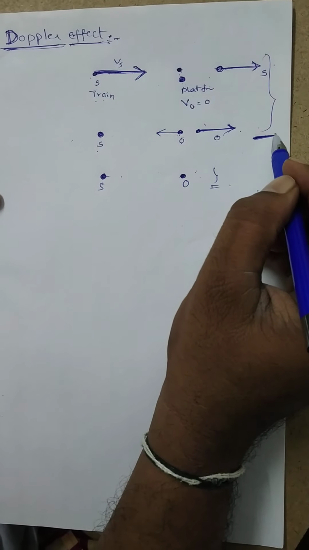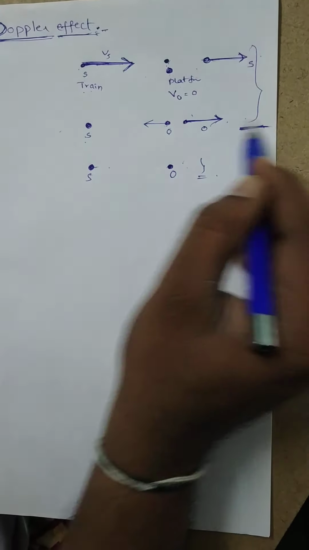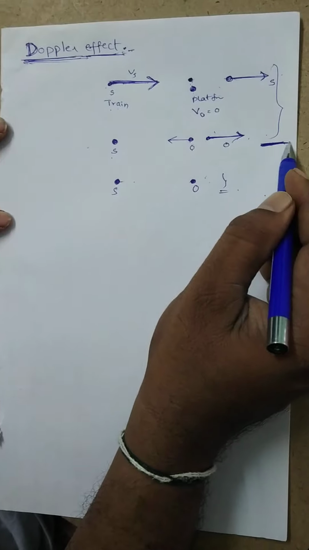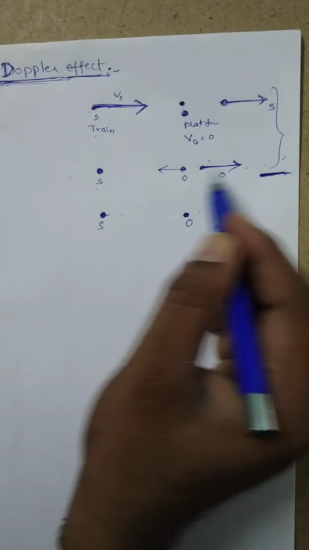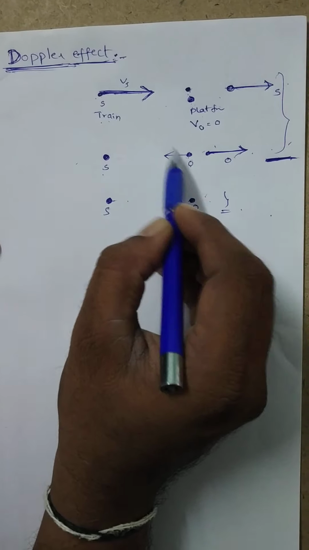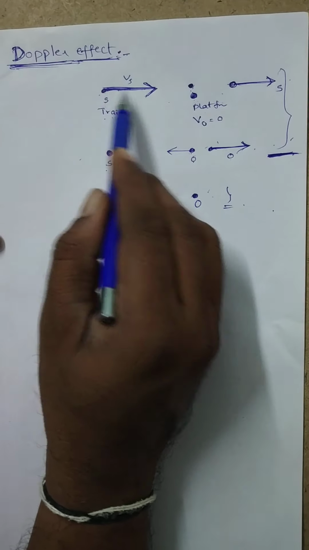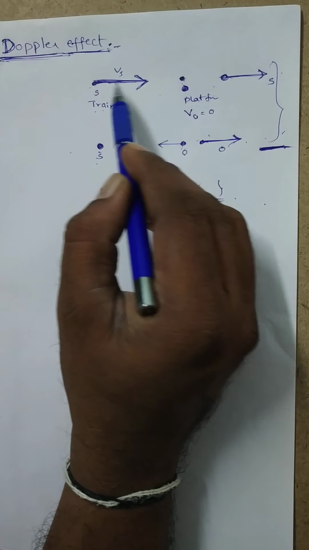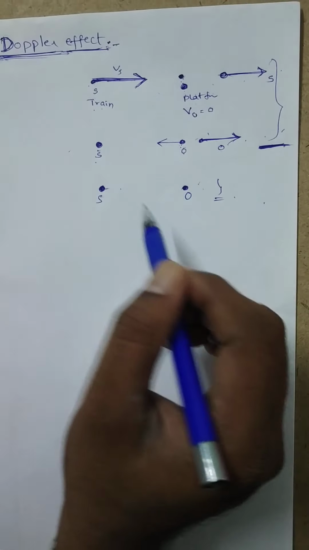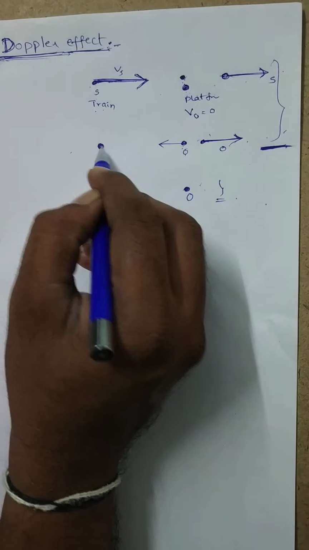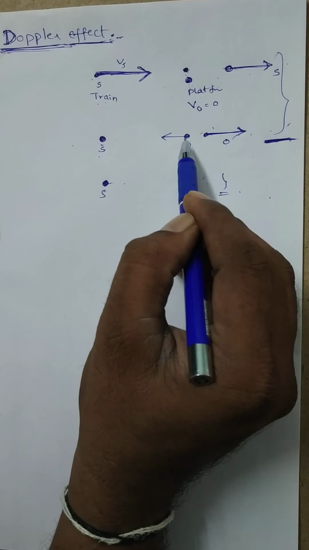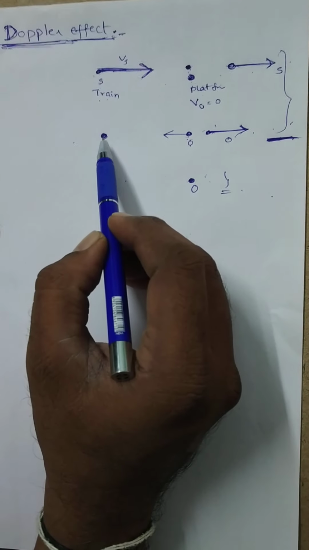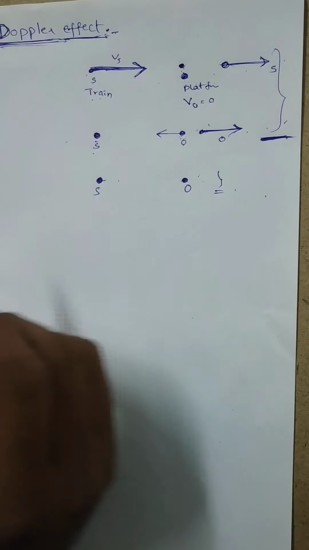This phenomenon was completely understood by the scientist Doppler, and he made a statement for the apparent frequency of the sound heard by the observer. When there is a relative motion between the source and observer, only then can the observer hear an apparent frequency of sound. That is the statement for the Doppler effect. That means the apparent change in frequency of sound heard by the observer due to relative motion between source and observer is known as the Doppler effect.